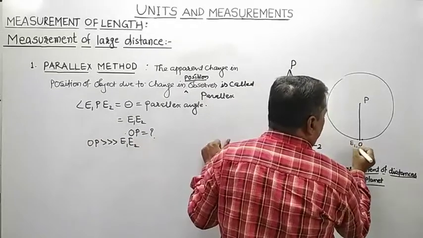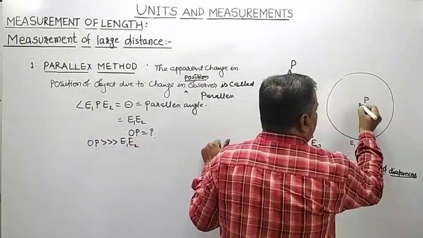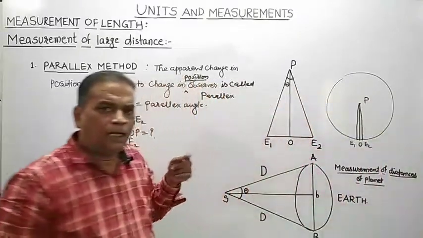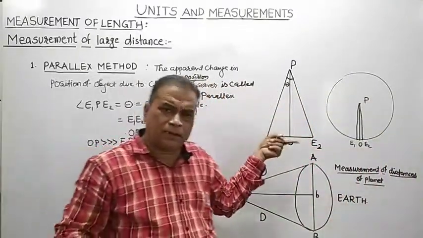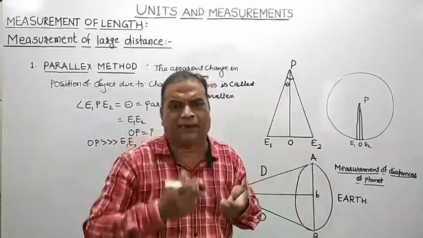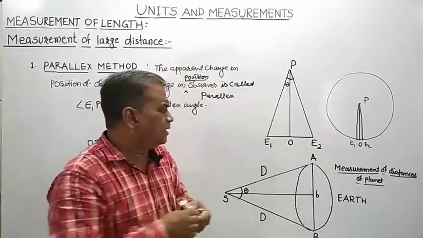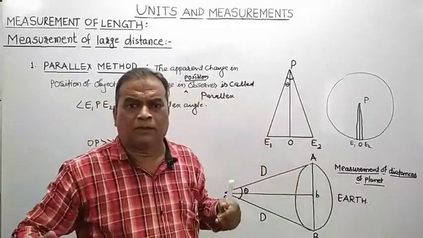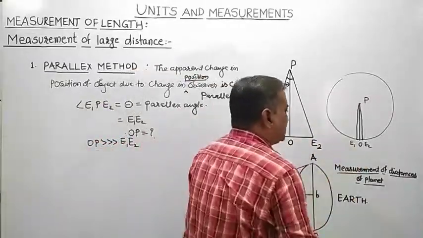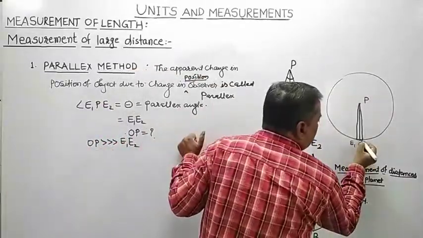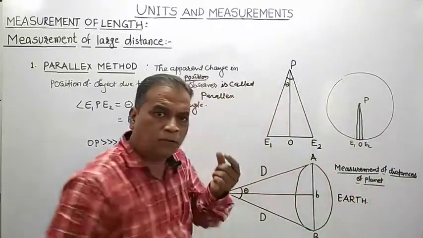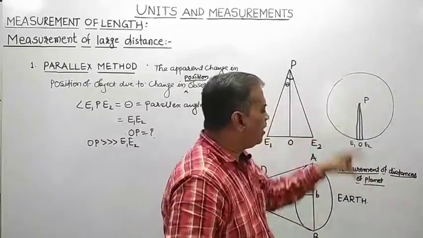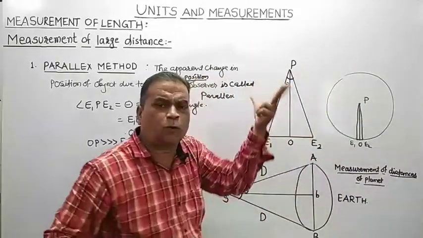E1 and that of E2. If I join E1 and E2, it seems to be a straight line path. But actually, this distance E1E2 is so small that you can treat it as an arc of a circle of very large radius OP.